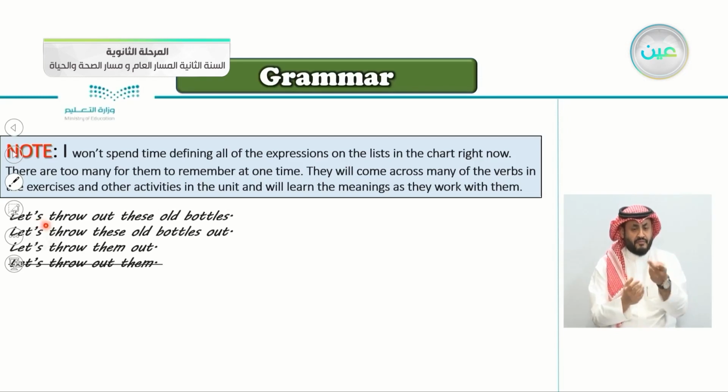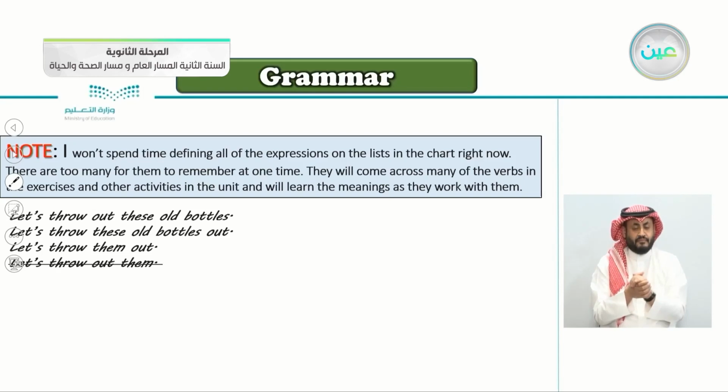For example here, let's throw out these old bottles. Let's throw these old bottles out. So throw and out are separable. We put the object in the middle here. Let's throw them out. So the pronoun them here is in the middle. We don't say let's throw out them. If it's a pronoun, you have to put it in the middle.